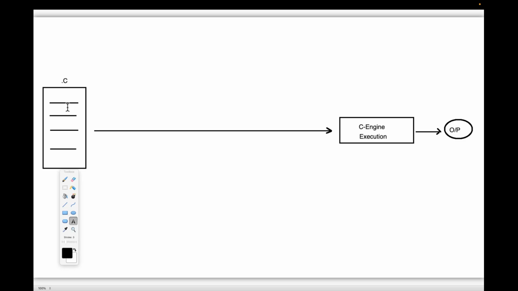Okay, fine. How was he able to write the program? That human being is able to write the program in his understandable language. What is that understandable language?